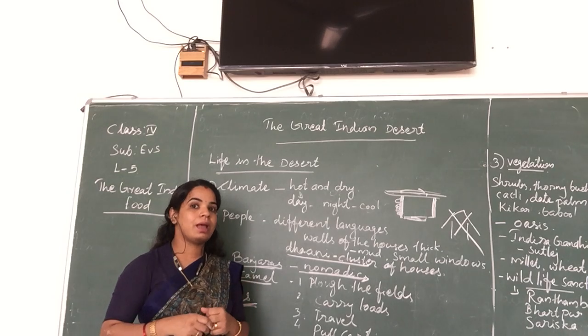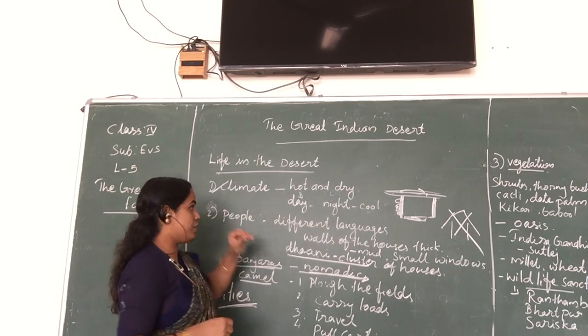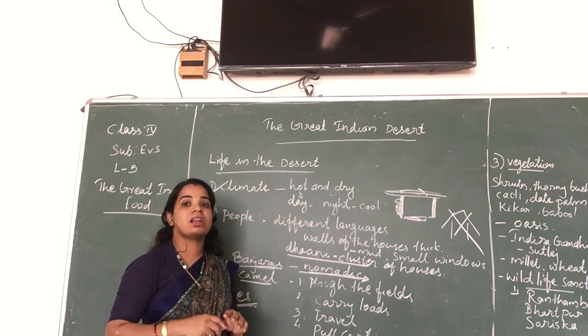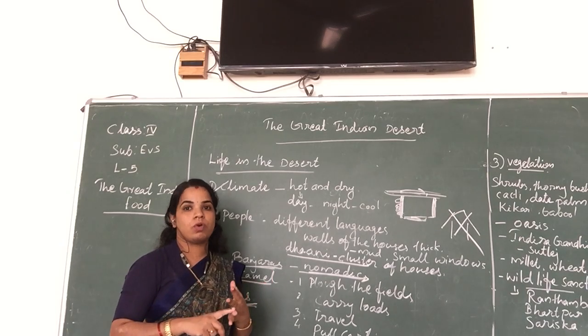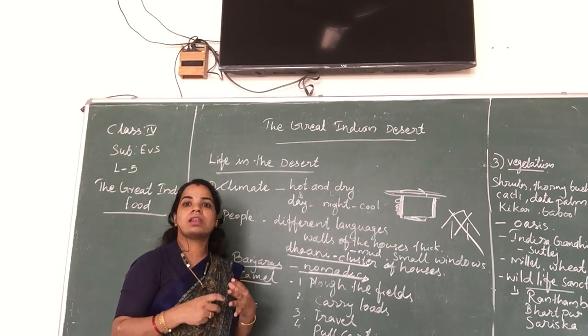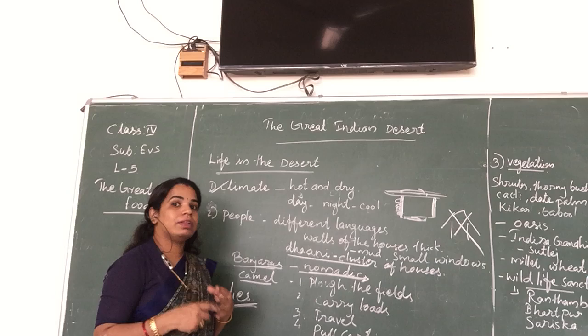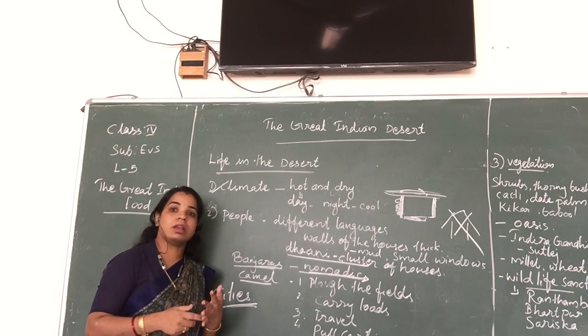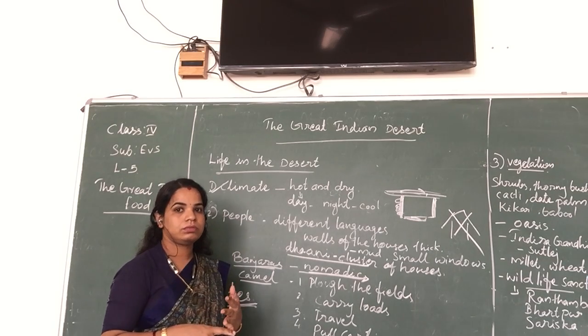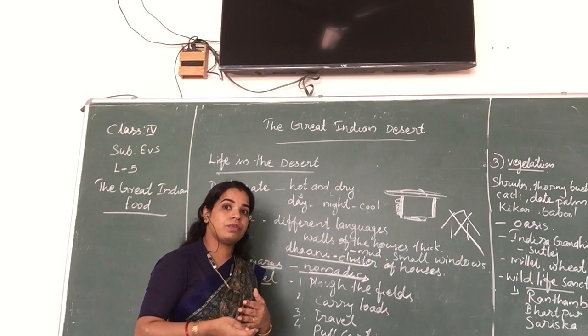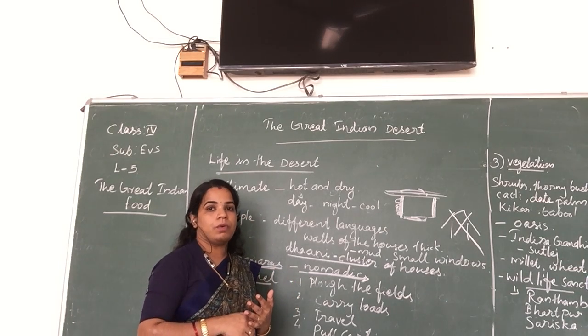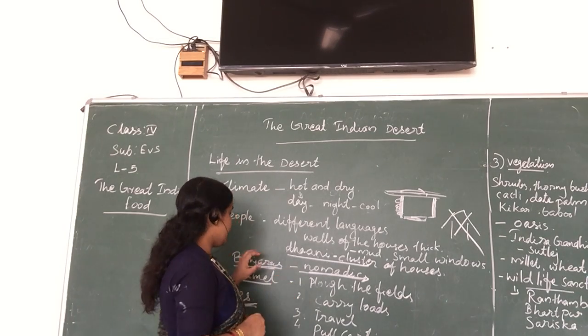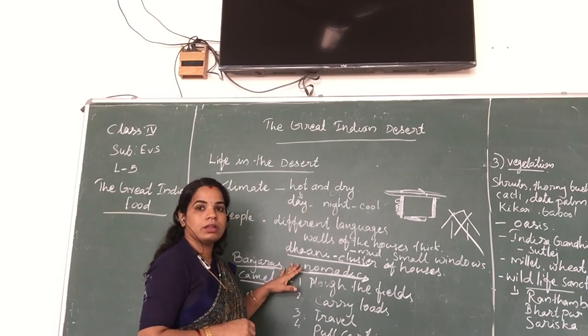What's the feature of the camel? We know Rajasthan is a hot and dry area. They do not get much water, only very scanty rainfall. So the camel can live many days without water and food, and that is why this animal lives there.